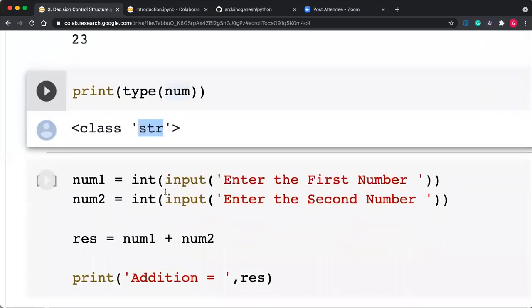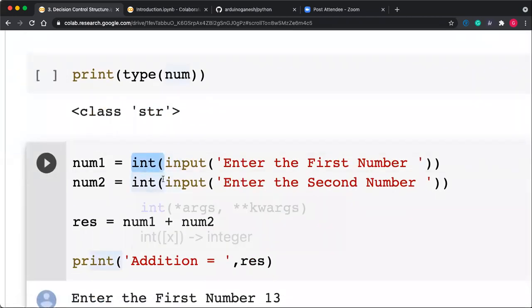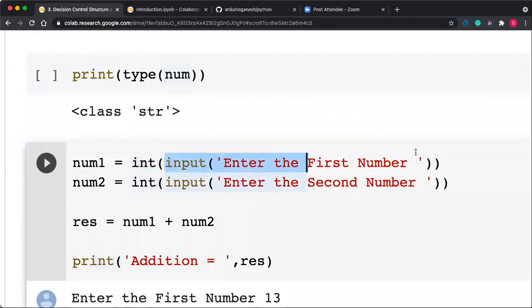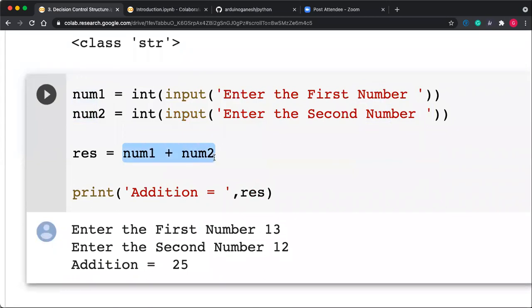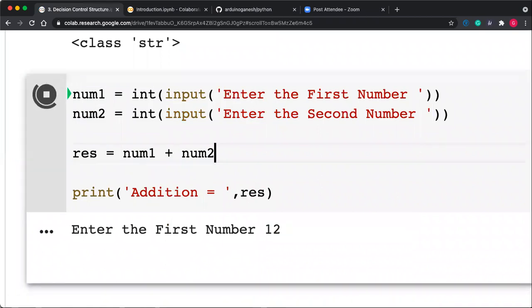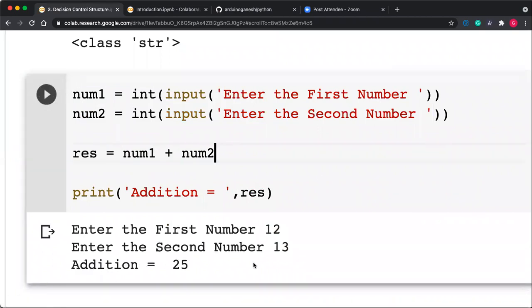Which function? Yes, the int function is used. We have seen in the first session that the int function is generally used to convert your numeric string into an integer value. So whatever the input function takes as input, if it is a numeric string, it converts that into an integer, and now the type of num is integer. Now num1 is an integer, and the same for num2. Now we can perform any arithmetic operation. So enter the first number, suppose 12, the second number 13, so the answer is 25.